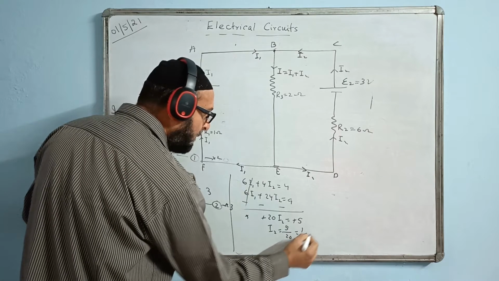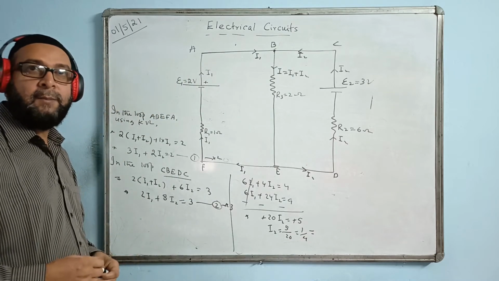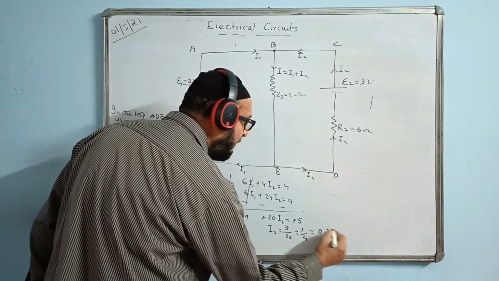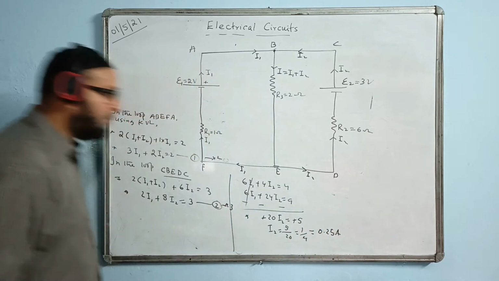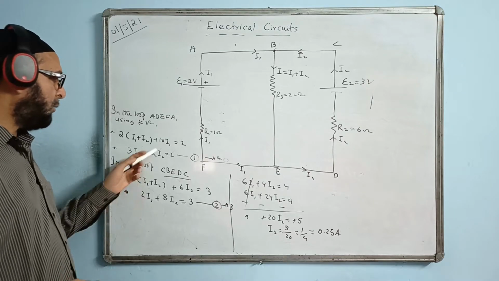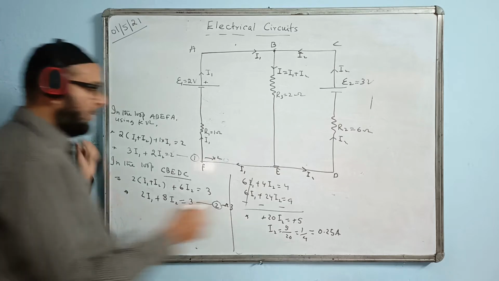1 upon 4. You must give the answer in decimal places. At least 2 decimal places you must give the answer. 1 by 4 is coming 0.25. Don't give the answer in fraction form. 0.25 right here. I'll put the value of I2 back in equation 1 or in equation 2 and find the value of I1.